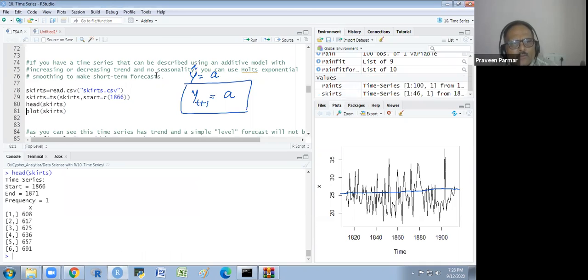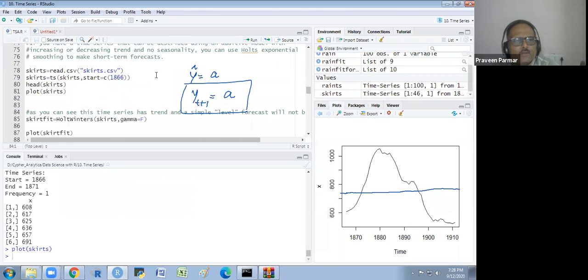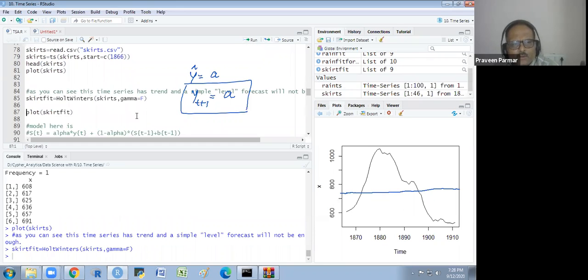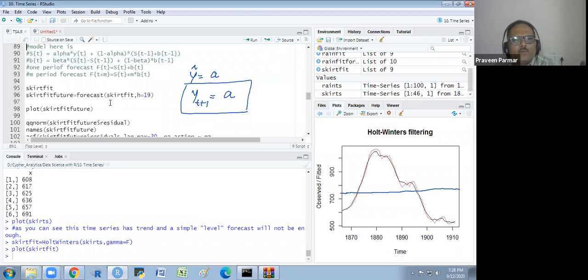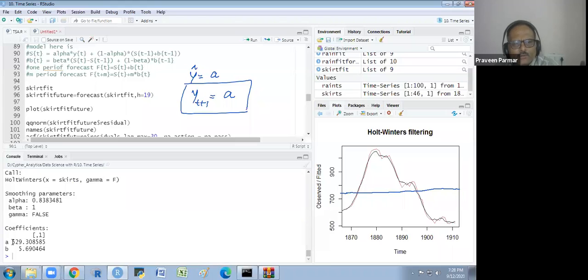So this is the head of this, and plot this, and then I make a model for this. Here the secular trend is there. I'm plotting this also, and I'm forecasting it. I just write this, so you will see a and b are given to us. What does it mean?